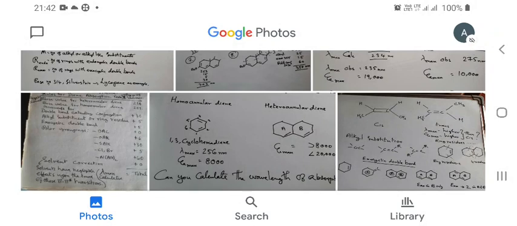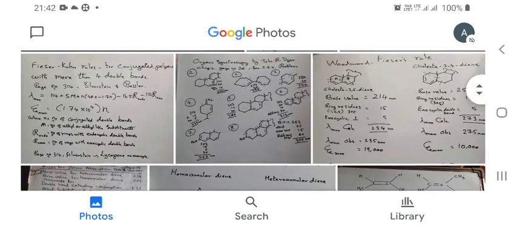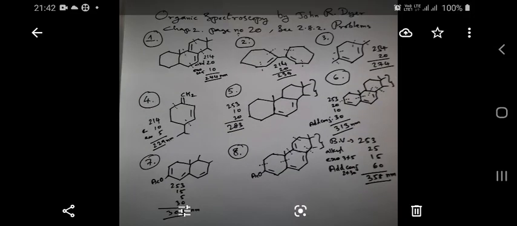Let us see a few more examples in the calculation of the wavelength of absorption using the Woodward-Fieser rule. I have taken these examples from Organic Spectroscopy by John R. Dyer. It is a very old book, a small book, but the examples are given. Chapter 2, page number 20.